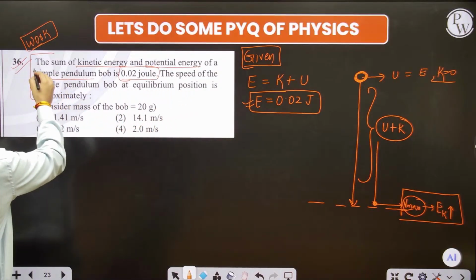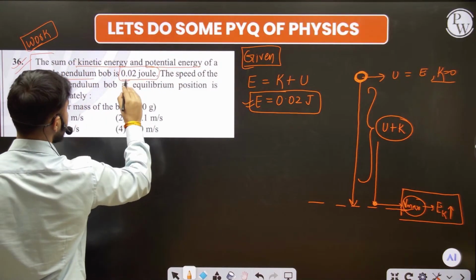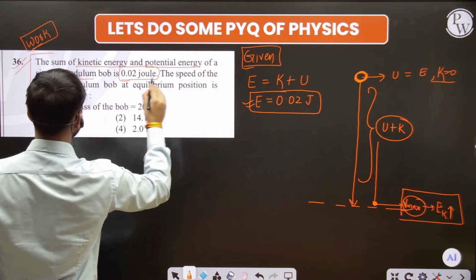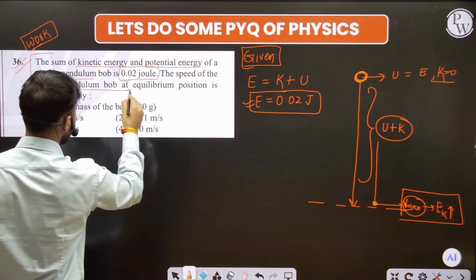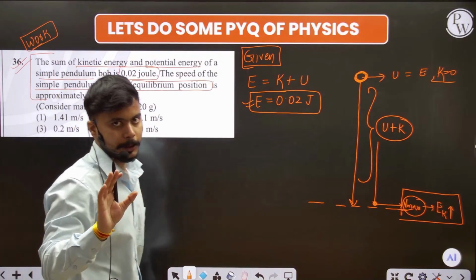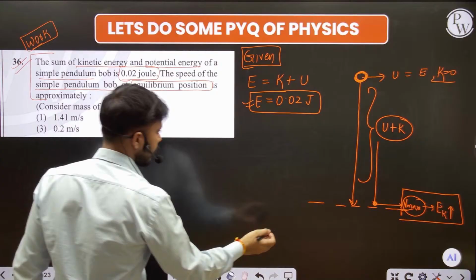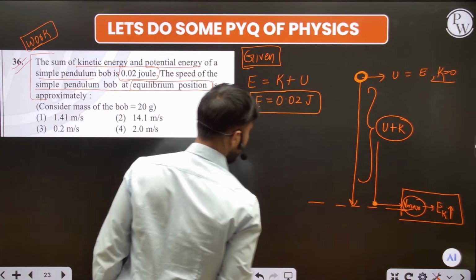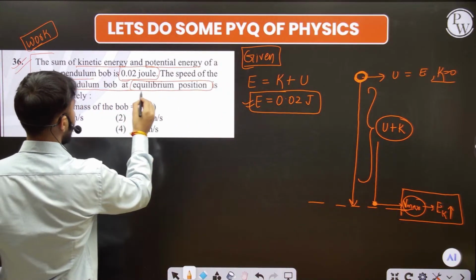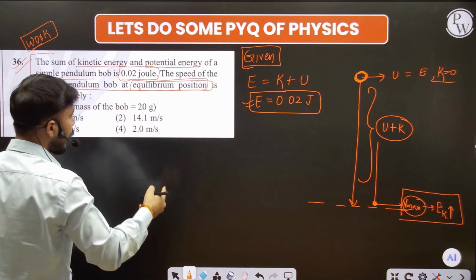Read the question again. The sum of the kinetic energy and the potential energy of the simple pendulum is 0.02 joule. The speed of the simple pendulum at equilibrium position. I again told you what the equilibrium position is, when the object tries to reach the rest position. Fine. So this is the condition. So trying to reach the equilibrium position, the speed is approximately... So I have to find the speed here.